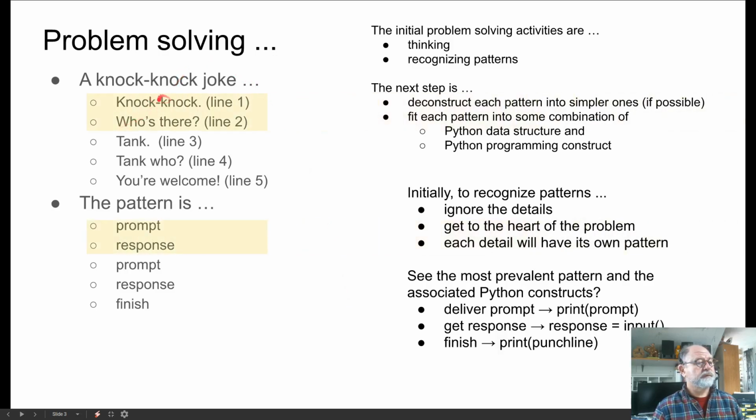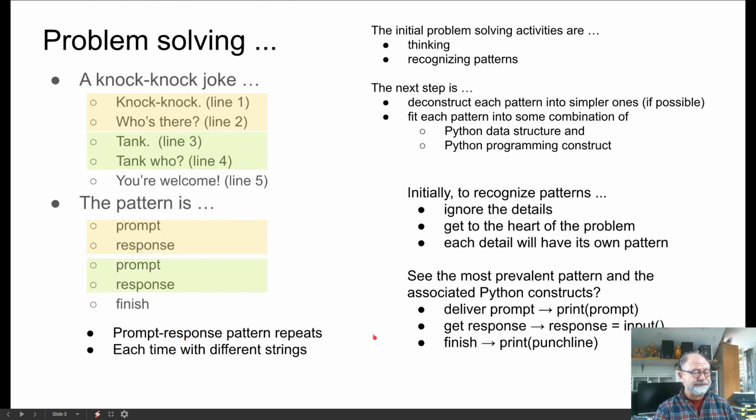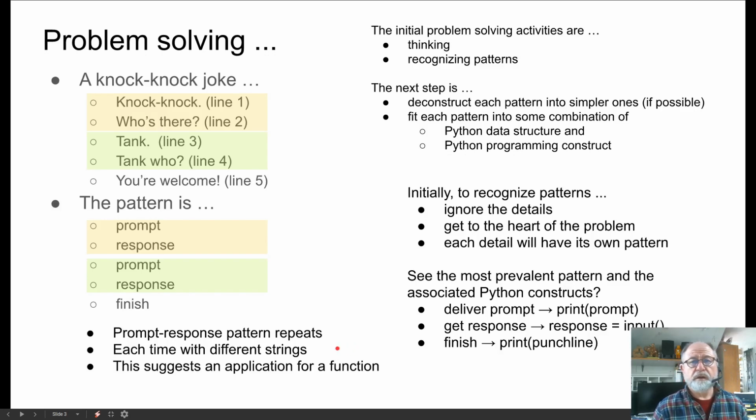So prompt, response, and again that repeats, prompt, response, and then finally we just print something out. So this prompt response pattern repeats, and it does so with different strings. So the prompt here is knock knock, but the second time the prompt is tank, and then the appropriate response is who's there the first time, and tank who the second time. But each time this repeats with different strings, and that suggests that this might be a good application for a function.